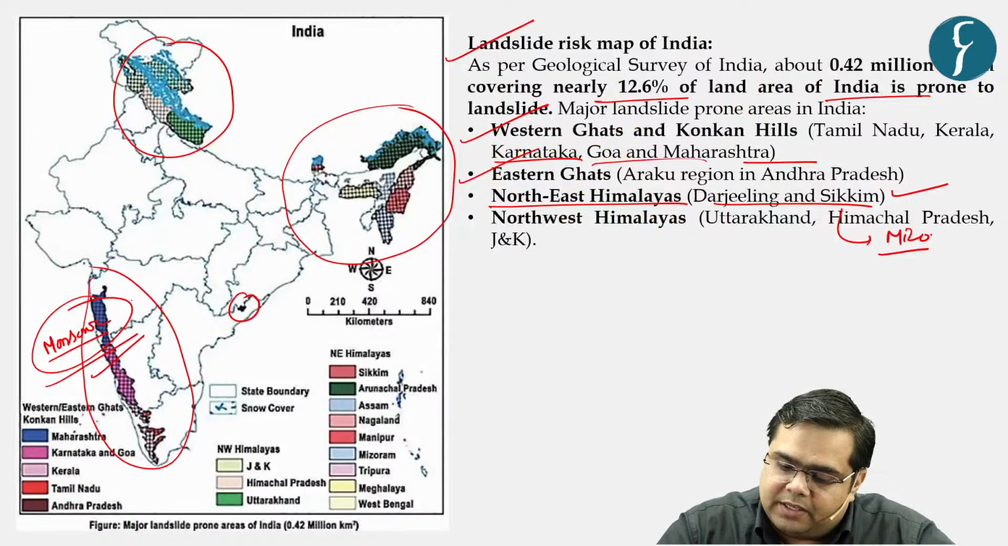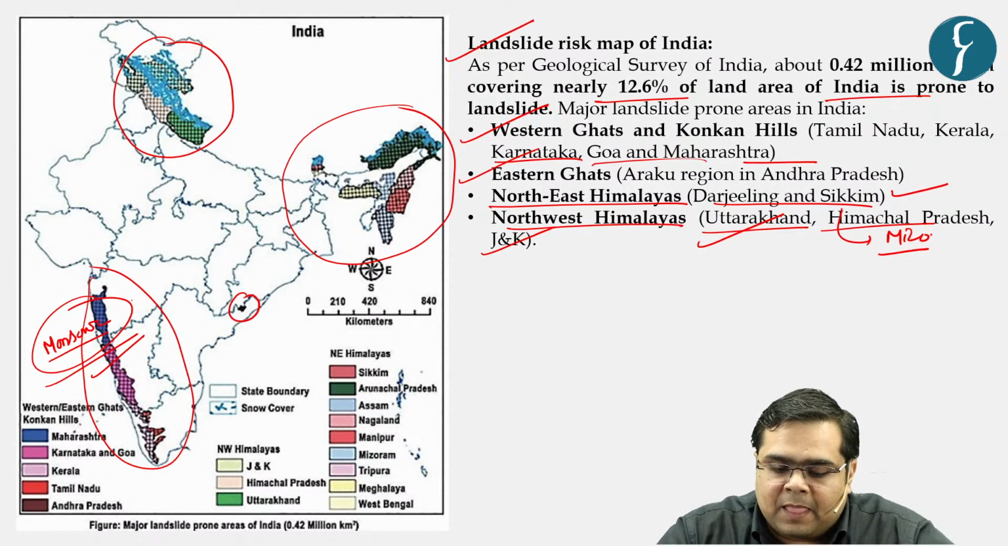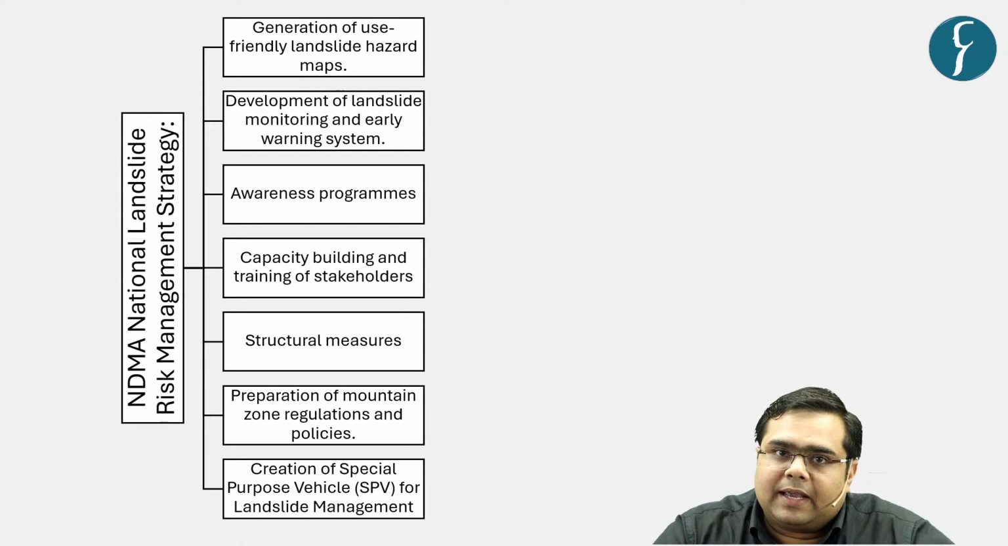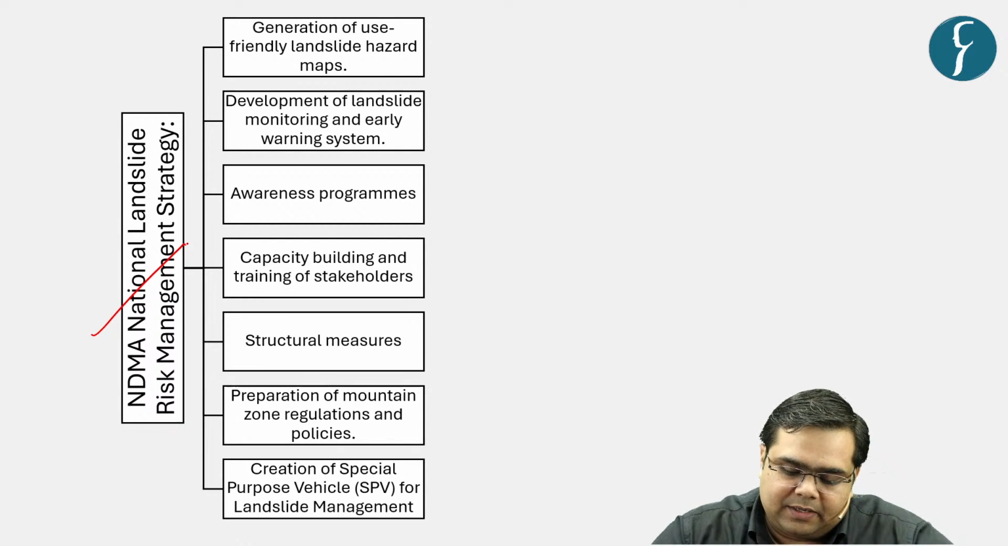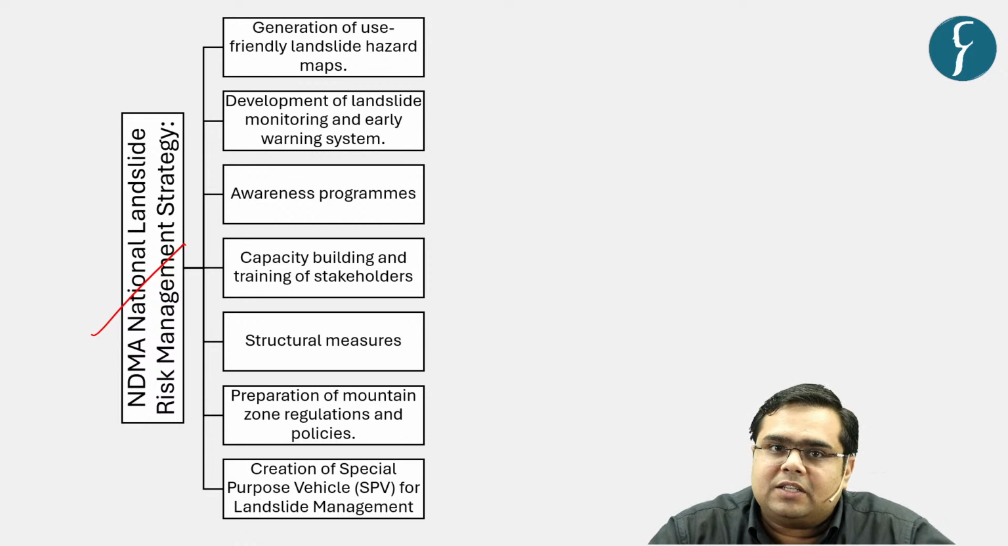Next is the northwestern Himalayas. Mostly the Himalayas of Uttarakhand are very weak as compared to the Himachal Pradesh Himalayas and J&K Himalayas. So more and more landslide activities are seen in the Uttarakhand and Himachal region, right? So now what is the way forward? Again, the direct question was asked on the National Disaster Management Authority's National Landslide Risk Management Strategy in 2021. So what was this strategy all about?